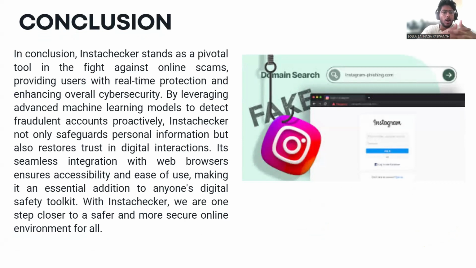So in conclusion, Instacheck is a pivotal tool to stand against online scams, because phishing is a big concern in overall cybersecurity. By leveraging machine learning models to detect such fraudulent activities, I think we as a team have addressed a major concern in society. This is very important because it concerns not only individuals but also industries such as the e-commerce industry and the social media industry. Fake news also impacts a lot of social media users.